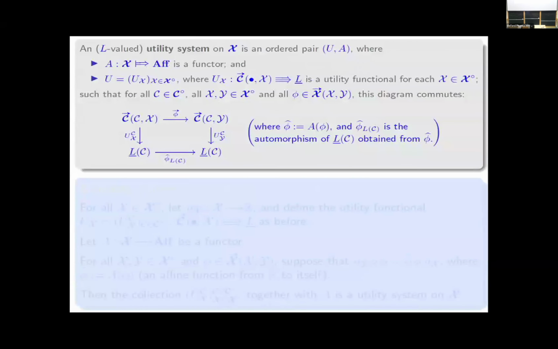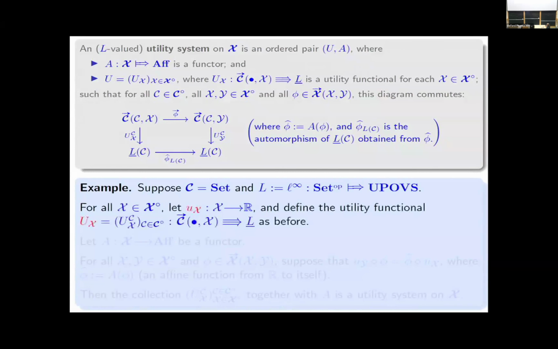All right, there's that definition again. Maybe this example will be better. Okay, so this example will sort of make clear what's going on. So again, we're in our favorite category, the category of sets, and the utility frame is the L infinity functor. For every outcome place X, let's say U sub X is some bounded real valued function, and we define a utility functional as before.